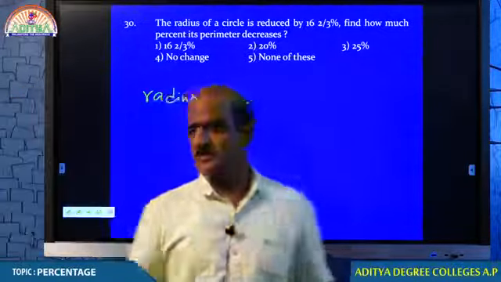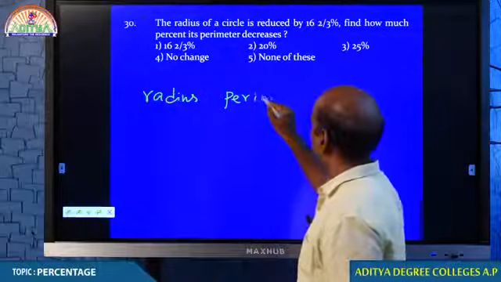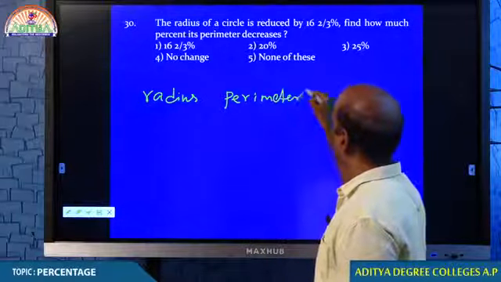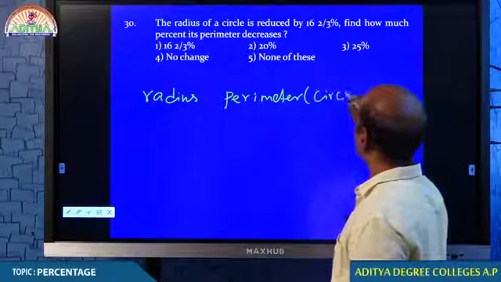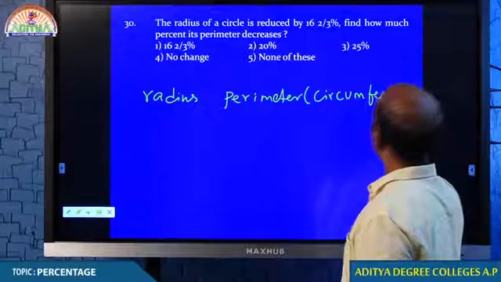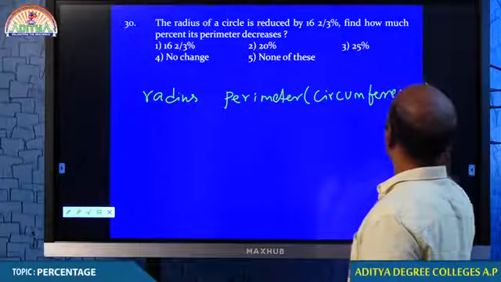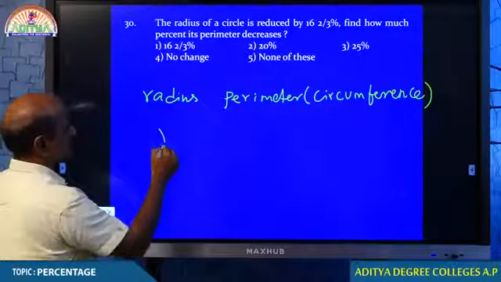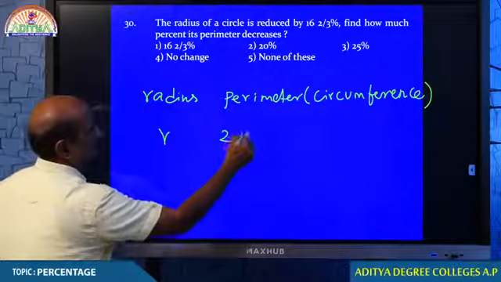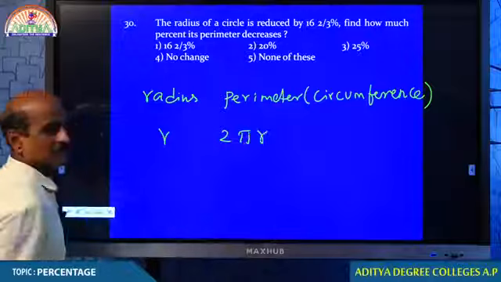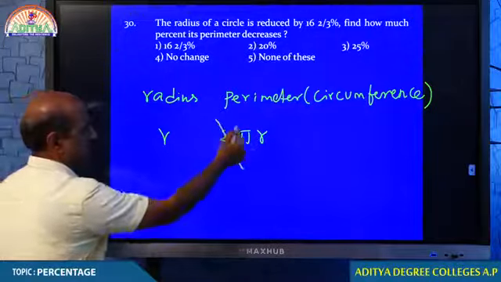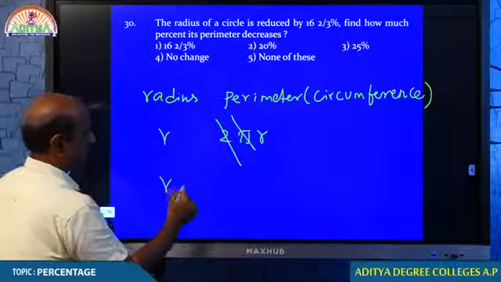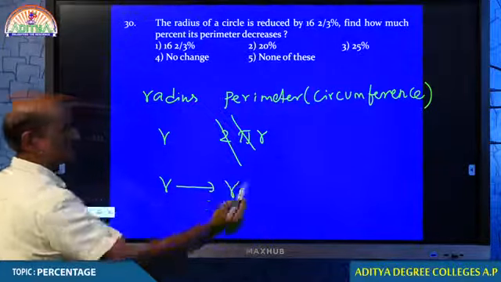Perimeter of a circle is also known as circumference. You may still remember, students, some of you have just completed intermediate, you know that. Radius is given by r, perimeter is given by 2 pi r. But 2 is constant, pi is constant. Here the relation is between r and r only.